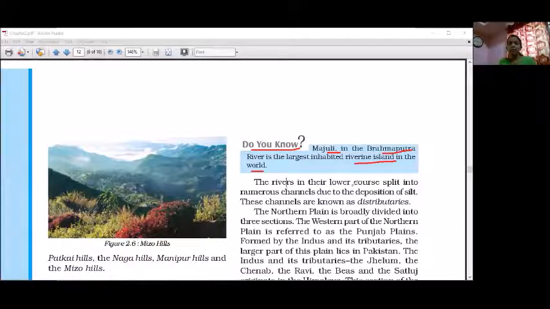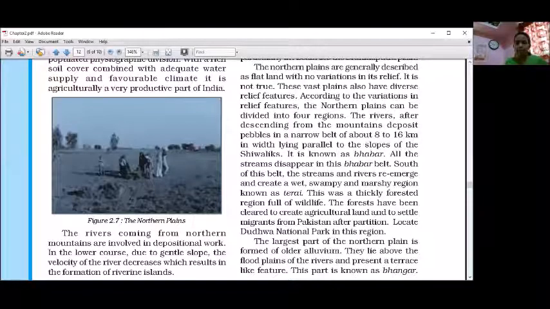The rivers in their lower course split into numerous channels due to the deposition of silt. The rivers coming from the northern mountains are involved in the depositional work.